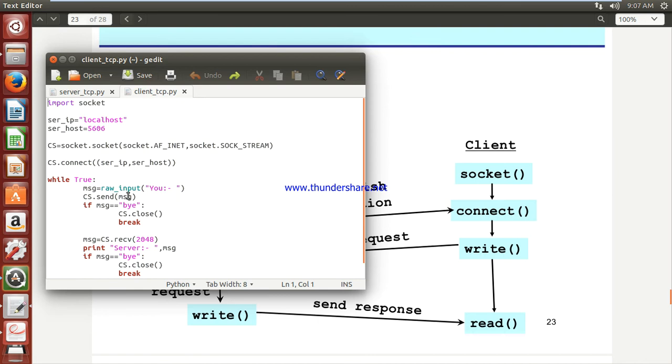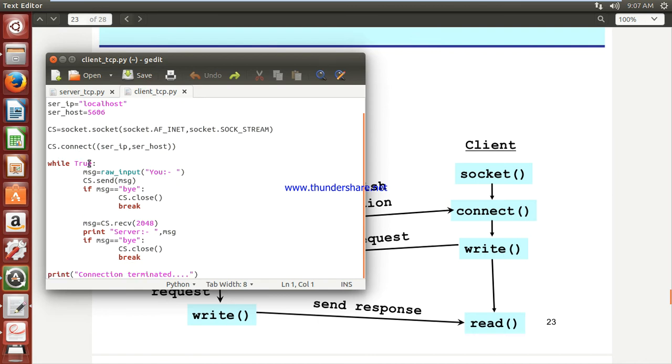Now I am elaborating my client program. After you are successfully connected with each other, that is the connection gets established between client and server, you are no longer talking about establishing a connection. Now you are in the process of sending and receiving data. It is a bidirectional arrow I have shown, but the first request must be generated from the client and sent from the client to the server machine.